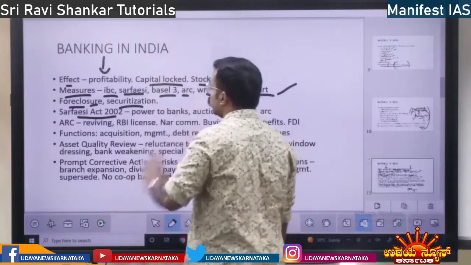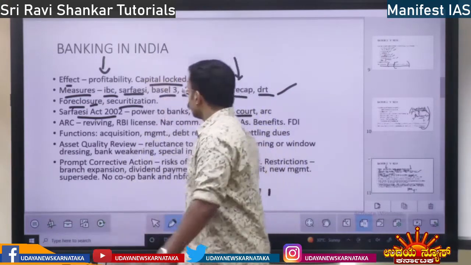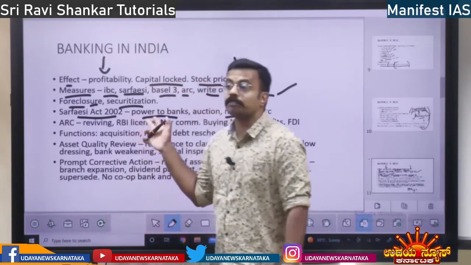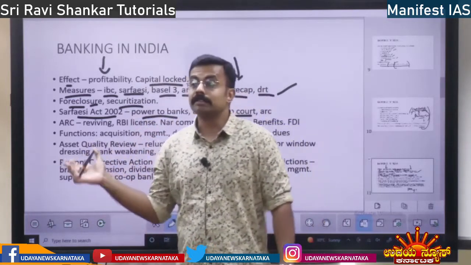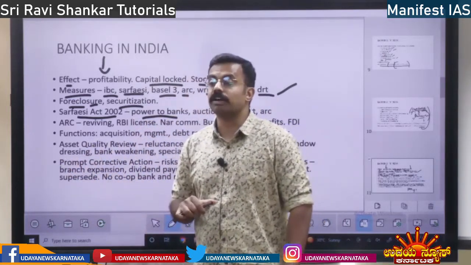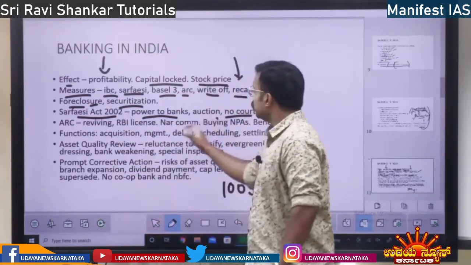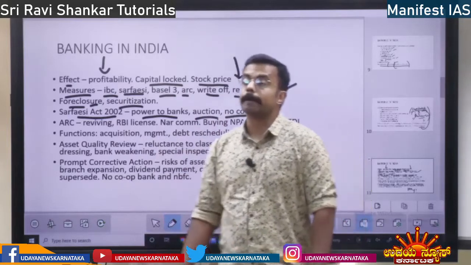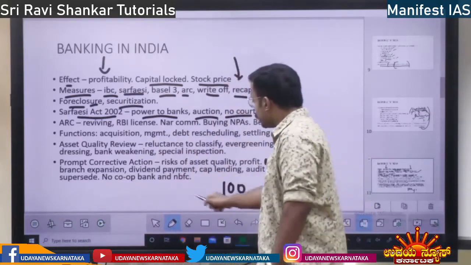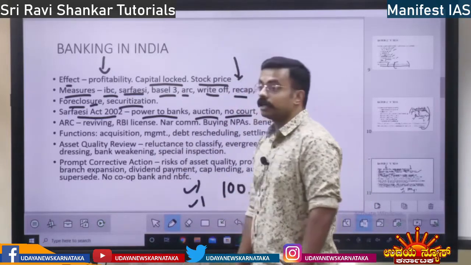SARFAESI Act 2002, that is one thing. So obviously, the power of the banks increased. Banks can directly take action instead of waiting for a court order. Next, they can auction the property. They can either directly auction or they can convert it into security.